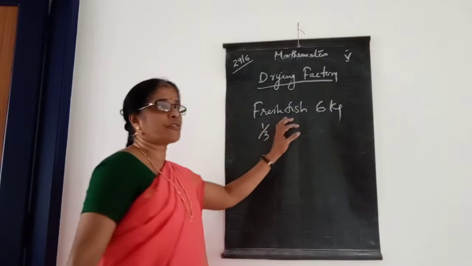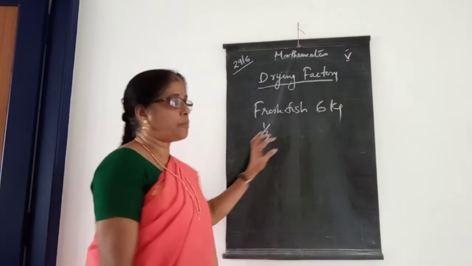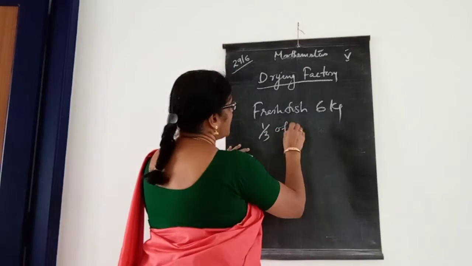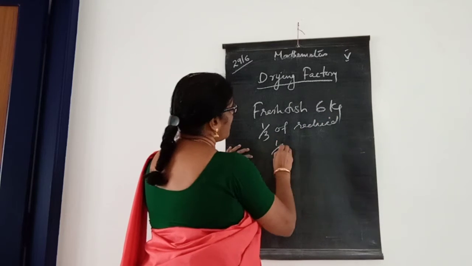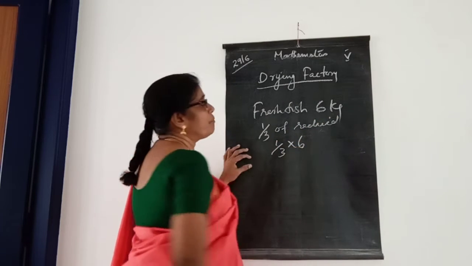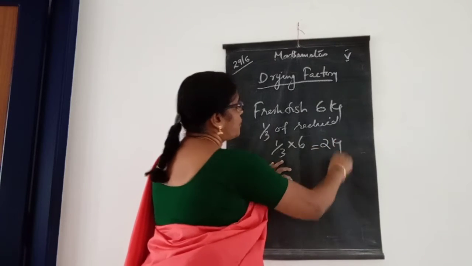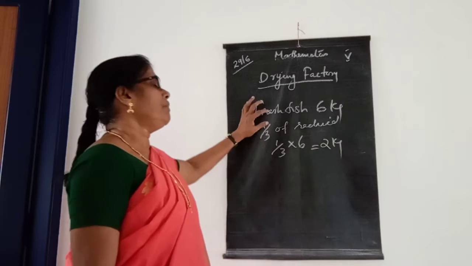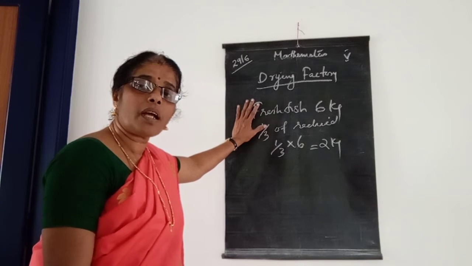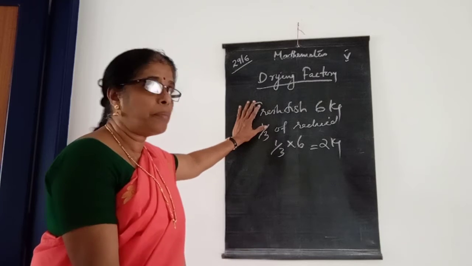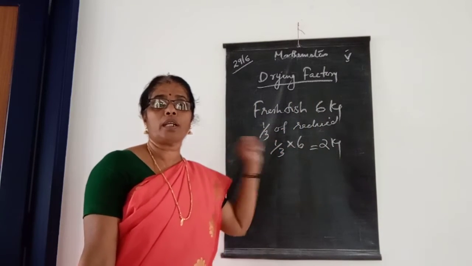One third of 6 kilograms is 2 kilograms. So when we buy 6 kilograms of fresh fish and dry it, it becomes 2 kilograms of dried fish.